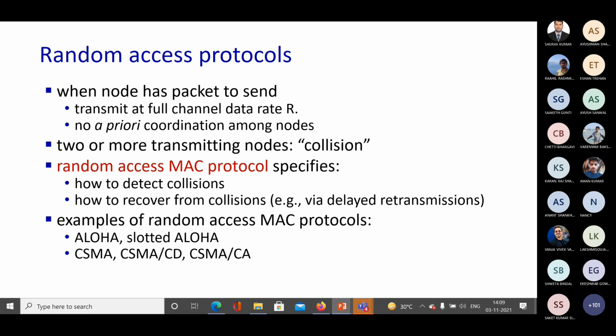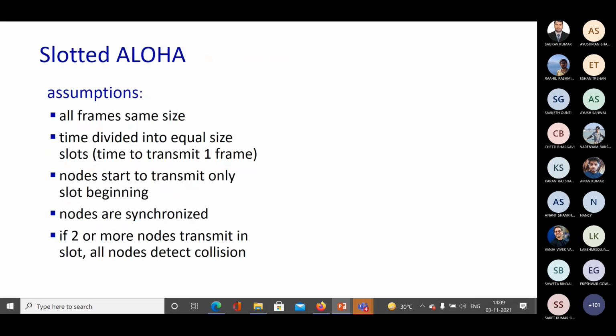Some examples of random access MAC protocols: we have already studied slotted Aloha, and we will study Aloha today. Then we will go ahead and read about CSMA, CSMA/CD, and CSMA/CA. CSMA stands for Carrier Sense Multiple Access. CSMA/CD is Carrier Sense Multiple Access with collision detection, and CSMA/CA is Carrier Sense Multiple Access with collision avoidance. Okay, so let's start.